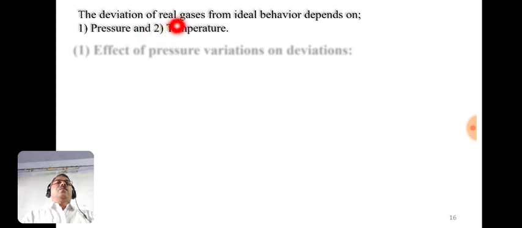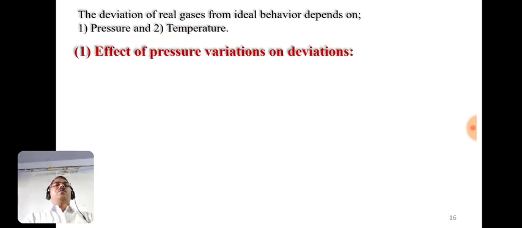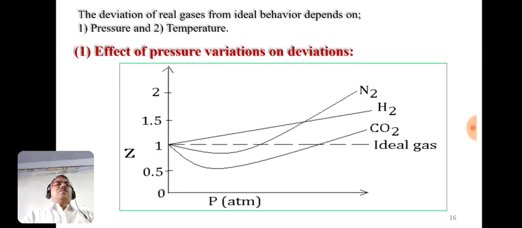The deviation of real gases from ideal behavior depends on pressure and temperature. Now let's see the effect of pressure variations on deviations. Here the graph is plotted between the compressibility factor Z against pressure P in atmospheres, and some gases are shown here: nitrogen, hydrogen, carbon dioxide, and the dotted line, the plot which is parallel to the x-axis, is for the ideal gas.